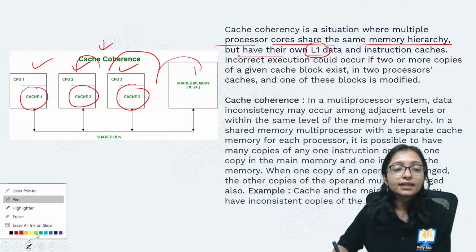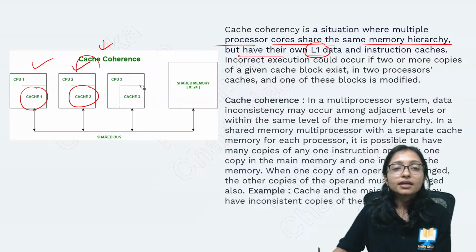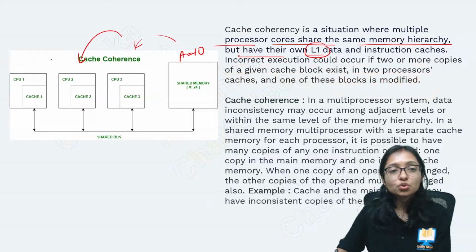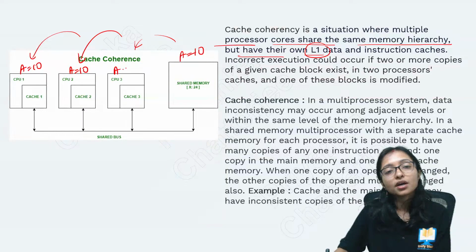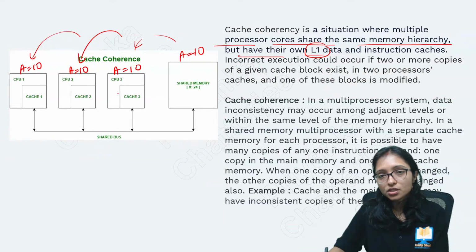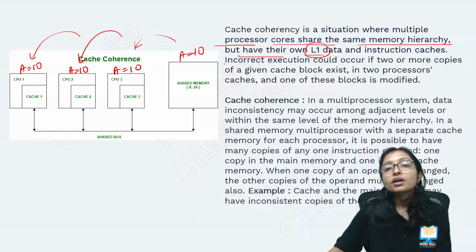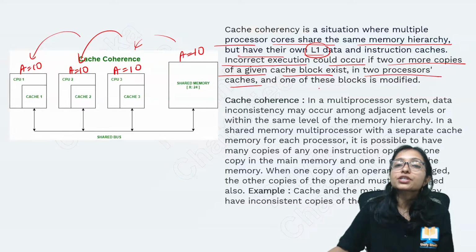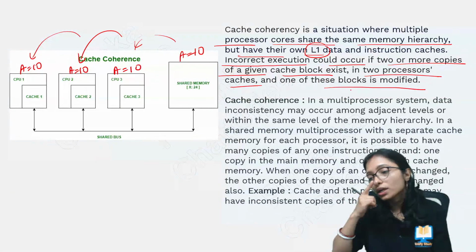When they are loading the data, what is happening here? Maybe here is a variable, a common variable. The common variable is a equals to 10. You are loading it to CPU 1, 2, 3. Here you are loading a equals to 10, here also a equals to 10, here also a equals to 10. This is loaded. Now incorrect execution could occur if two or more copies of the cache block exist and in the two processor caches, one of these blocks is modified.